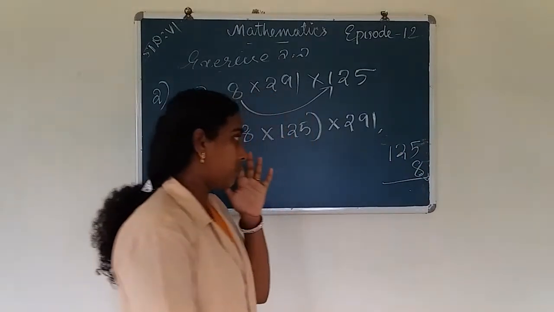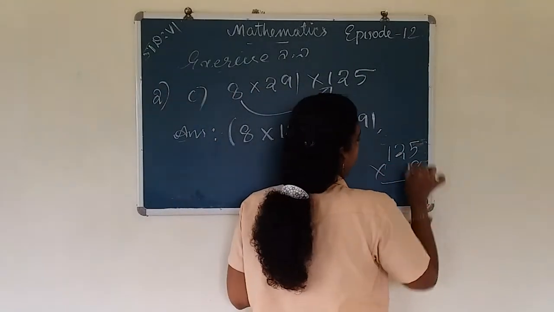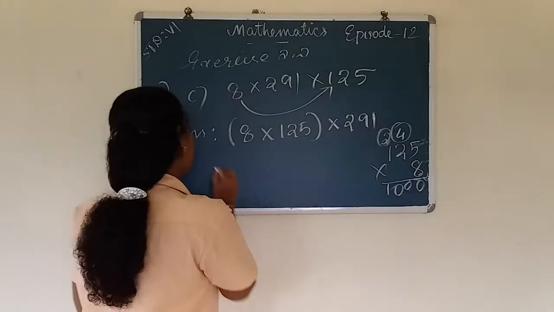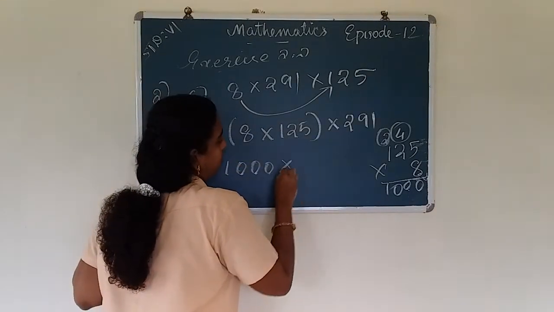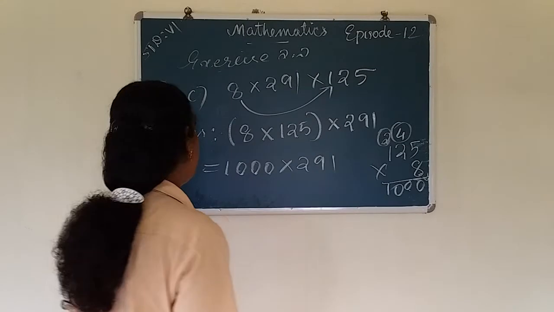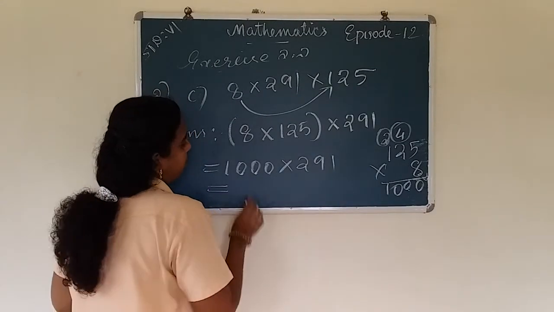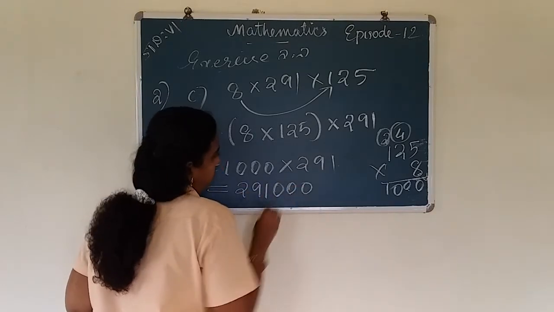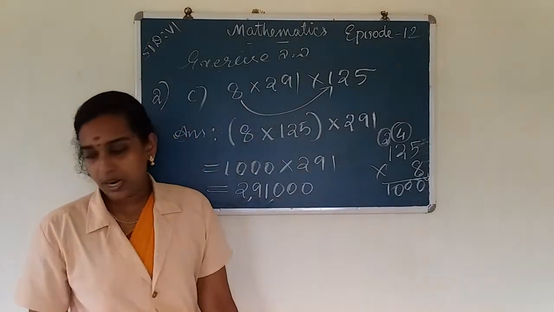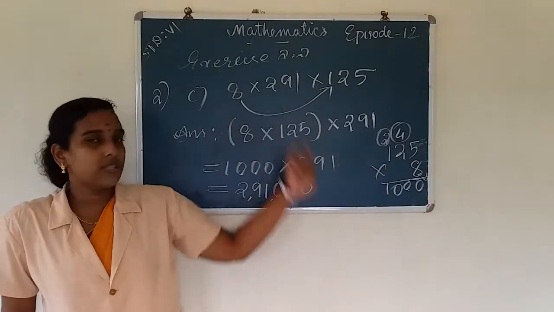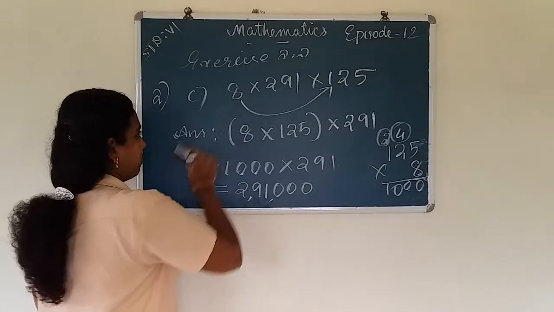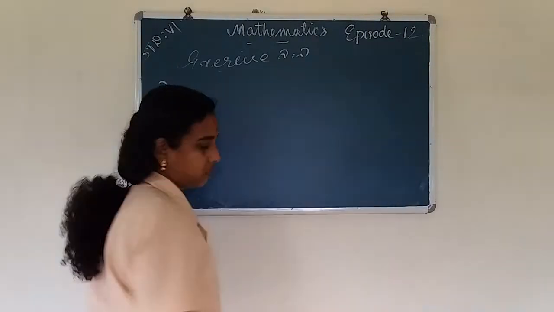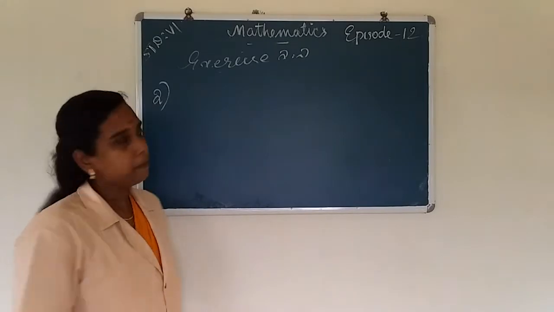Sorry, 125 into 8 is 1000. Then we get 1000 into 291. When we multiply a number by 1000, we put 3 zeros to that number. The number is 291, then 3 zeros. Then we get 291,000. 291,000 is the answer of this question. And the next question is question number D.